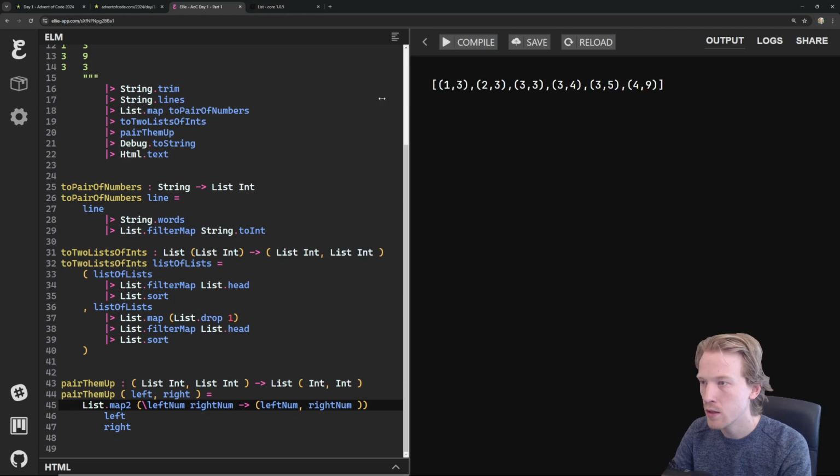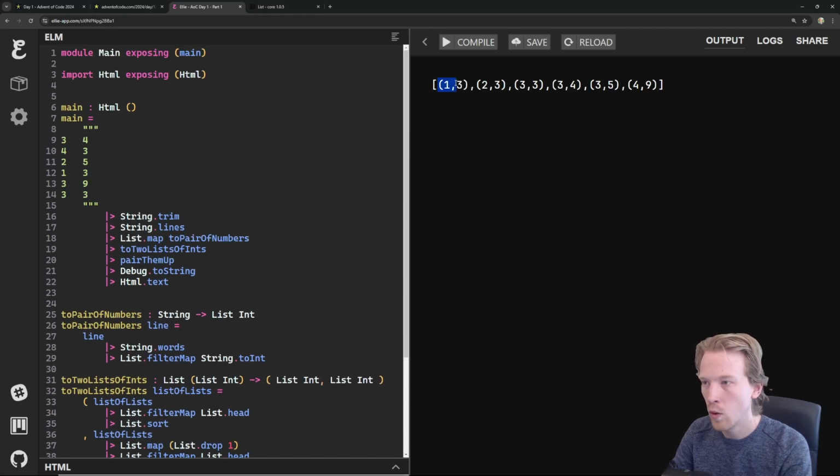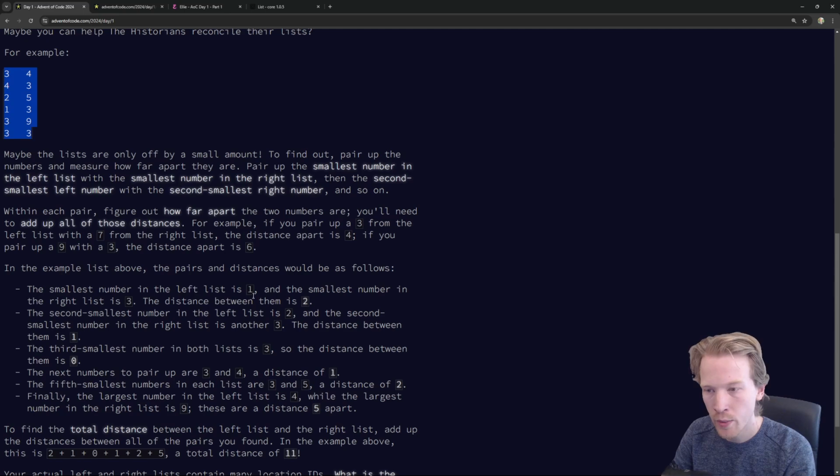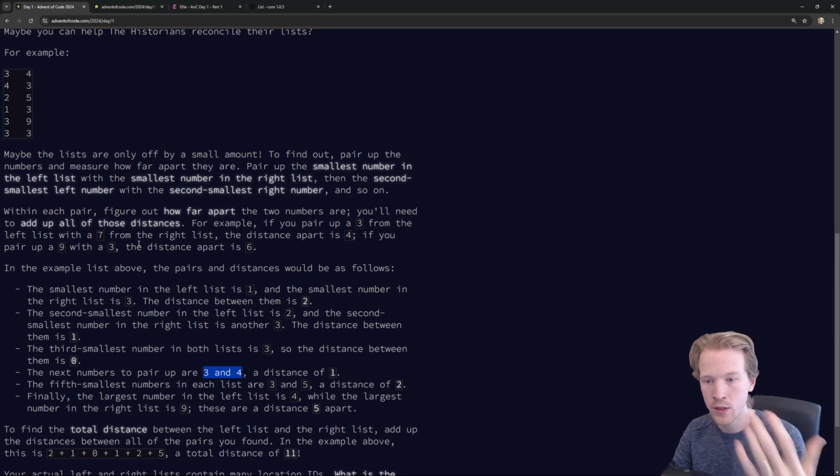And so by the end, we're going to have 1 and 3, 2 and 3, 3 and 3, 3 and 4. And if we go back to the problem, those are the pairs they talked about: 1 and 3, 2 and 3, 3 and 3, 3 and 4. We've done that first step.